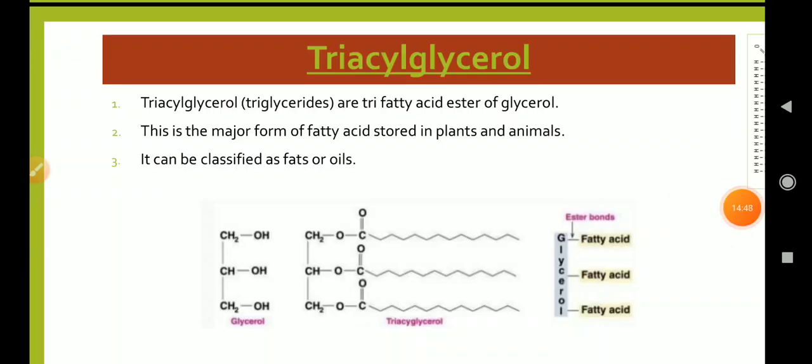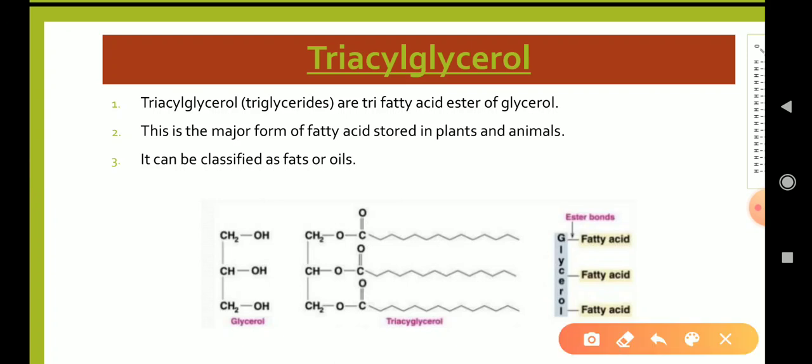Now, coming to the triglycerol. Triglycerol is also known as triglycerides, and they are tri-fatty acid esters of glycerol. This is the major form of fatty acid stored in plants and animals, and it can be classified as fats or oils. Or we can say that triacylglycerol is a naturally occurring ester of 3 fatty acids and glycerol.